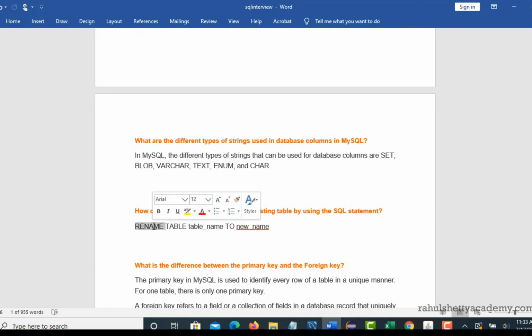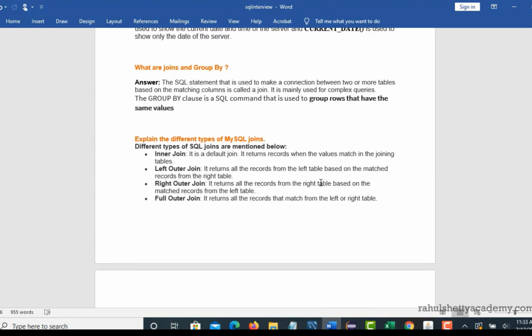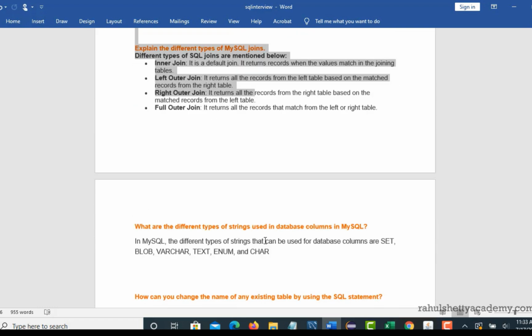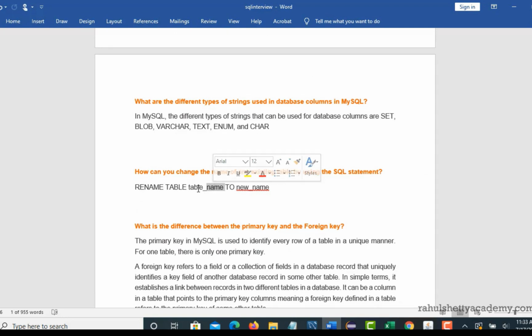The keyword is rename table, old table name to new table name. So this way you can change it. Try to change a table name from the example we created in the previous lectures, giving the old table name and the new table name. This is how you can change tables in MySQL, and I think the syntax should be the same in other databases as well.